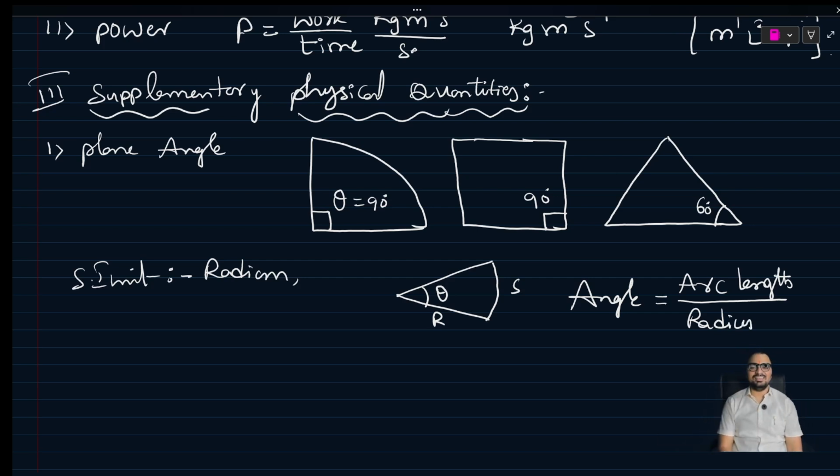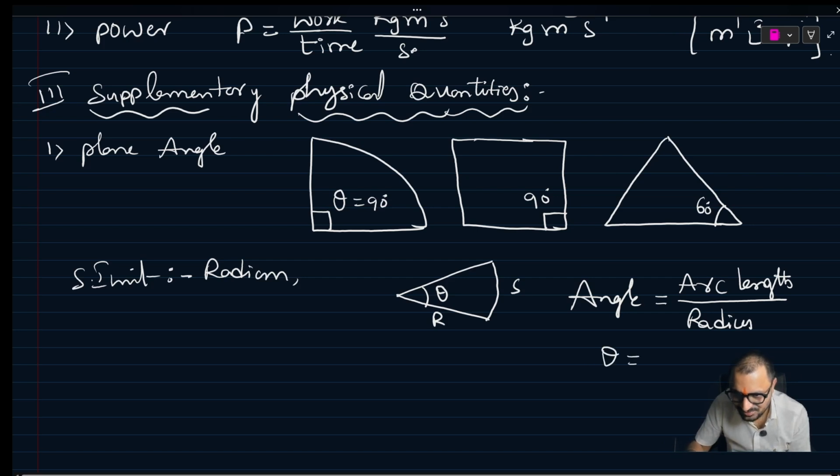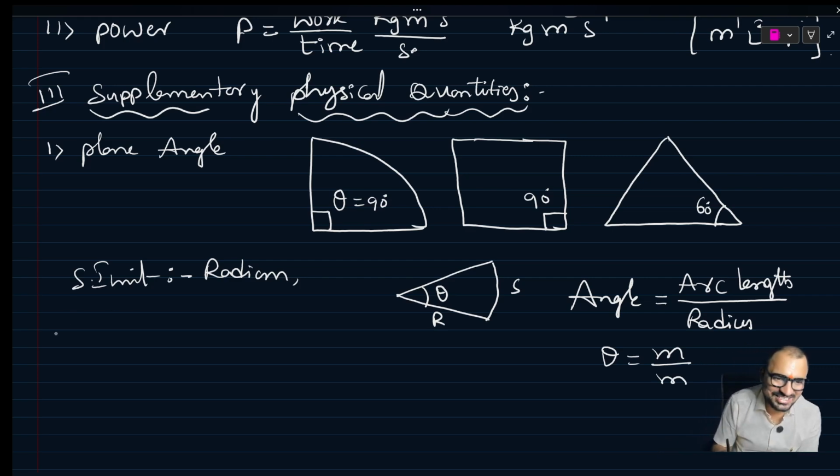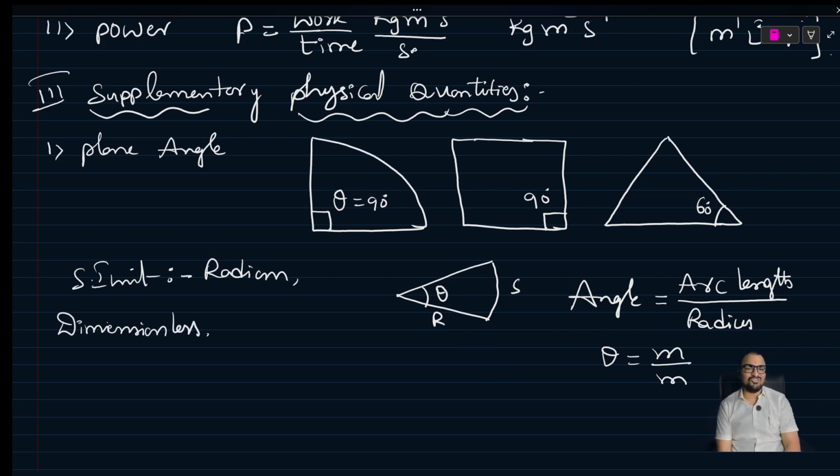Arc length is a length, meter. Radius is also meter. So what is the dimension? What is the unit? It doesn't have one. So that's why this is dimensionless. Plane angle is a dimensionless physical quantity.